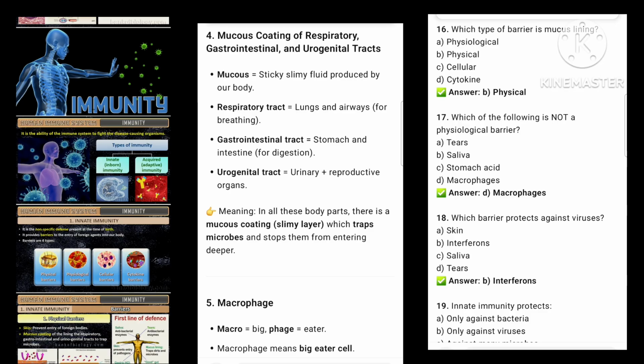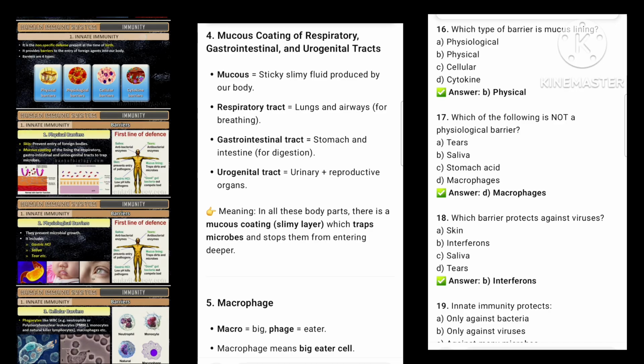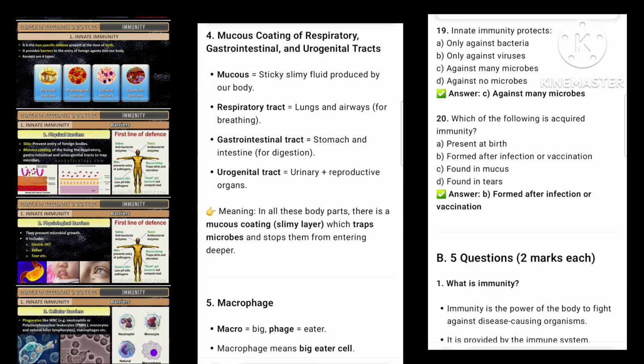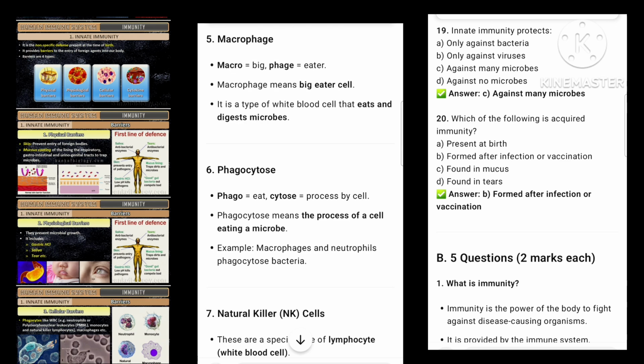4. Mucus coating of respiratory, gastrointestinal, and urogenital tracts. Mucus equals sticky, slimy fluid produced by our body. Respiratory tract: lungs and airways for breathing. Gastrointestinal tract equals stomach and intestine for digestion. Urogenital tract: urinary plus reproductive organs. Meaning, in all these body parts, there is a mucus coating, a slimy layer, which traps microbes and stops them from entering deeper.